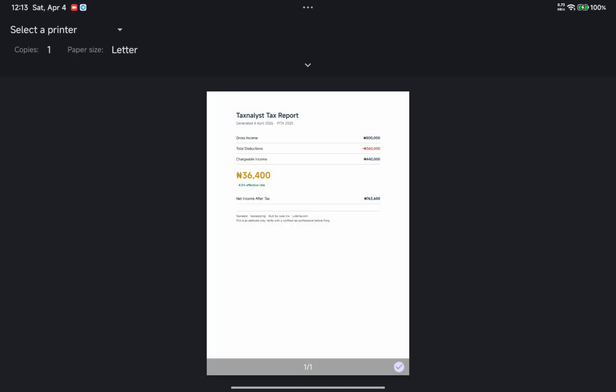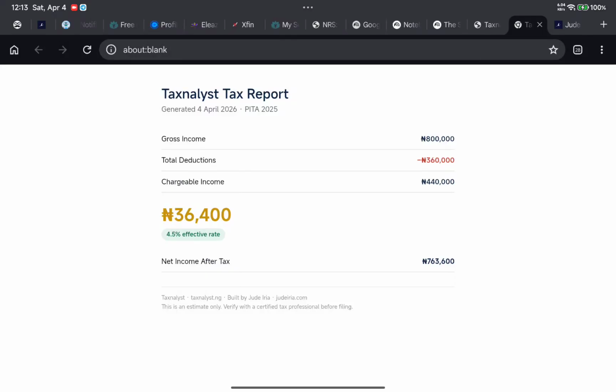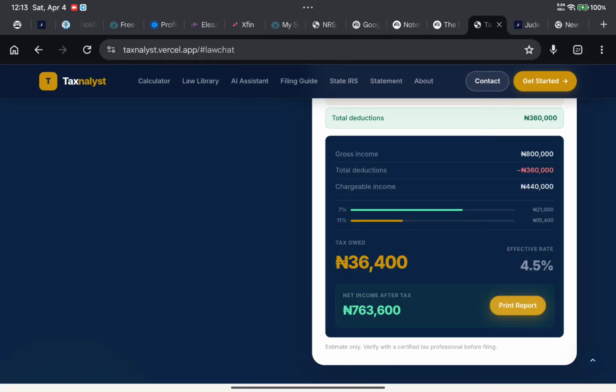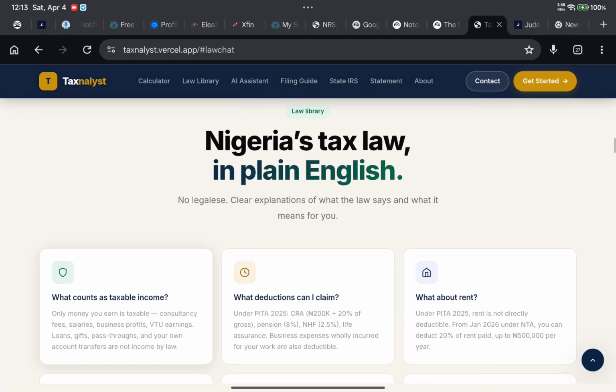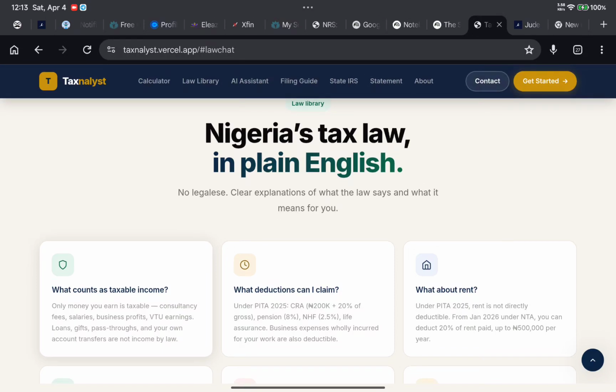It gives you access to print your report actually, before even the tax platform gives you that report. So that's for that. Then this is the tax law and the law library.